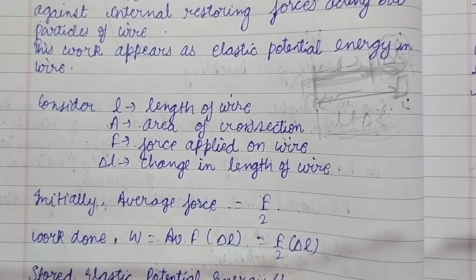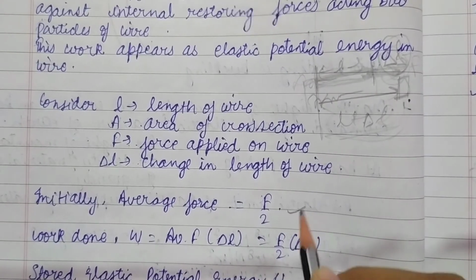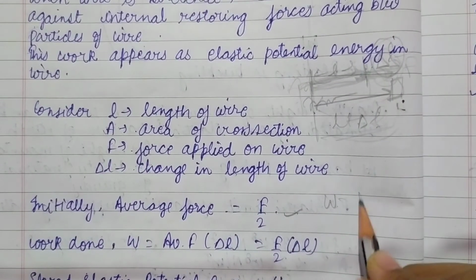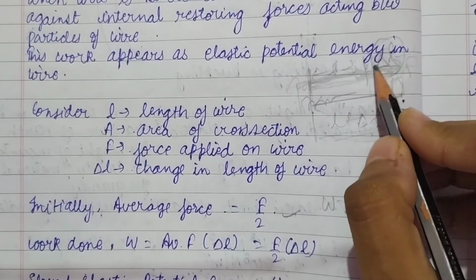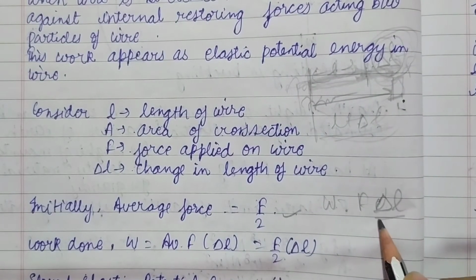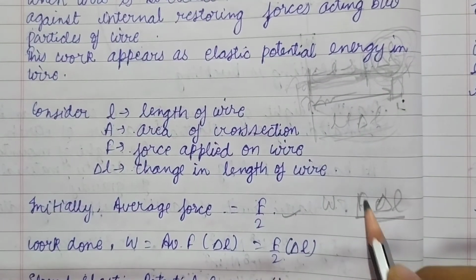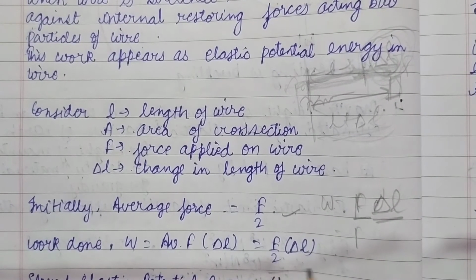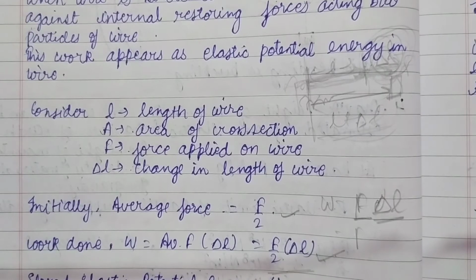Initially, let us consider the average force which is acting on the wire is F by 2. Now, we know work done is always equal to force into displacement, and here the displacement is the change in the length, that is delta L. So it will be F into delta L, and we have considered the average force as F by 2. So let us consider it as F by 2 into delta L. Now it will be the work done.